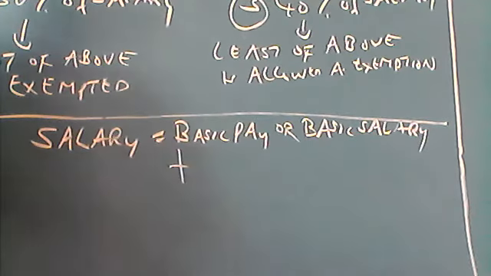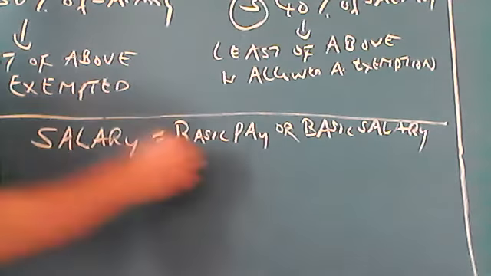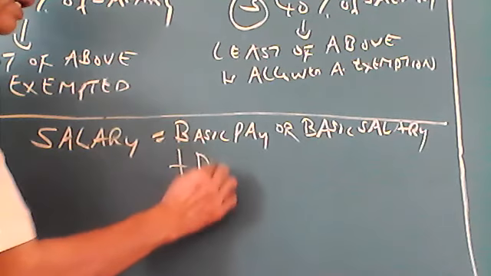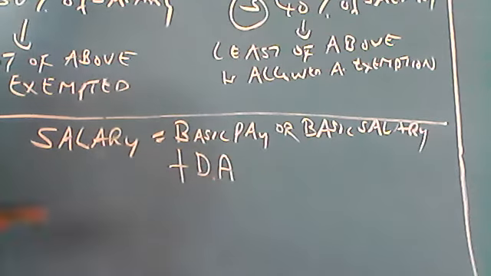Plus, what do you have to add? You have to add DA, dearness allowance. DA means dearness allowance. Don't take it as daily allowance.